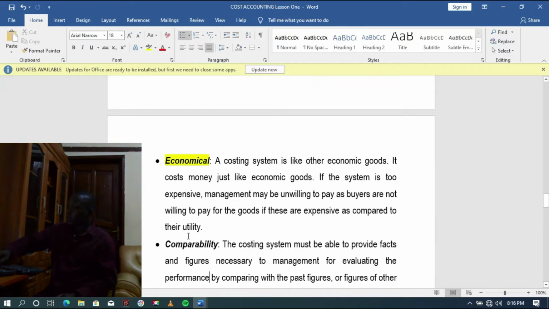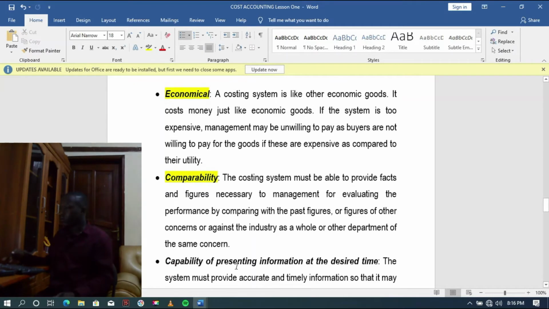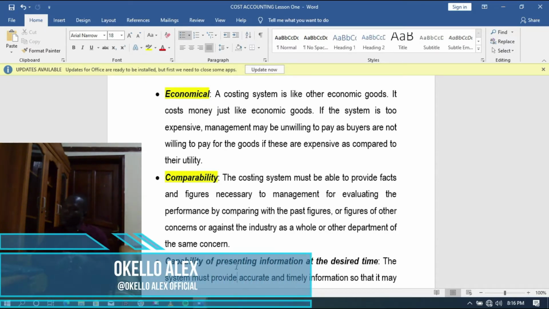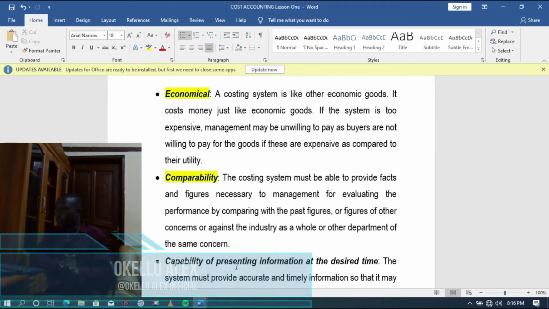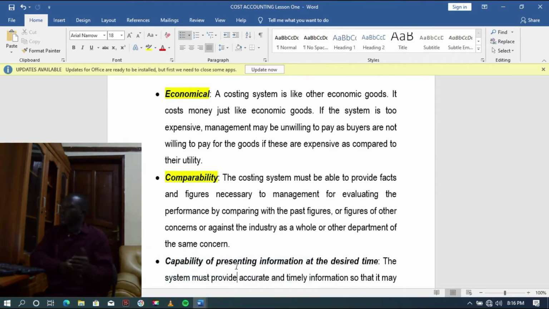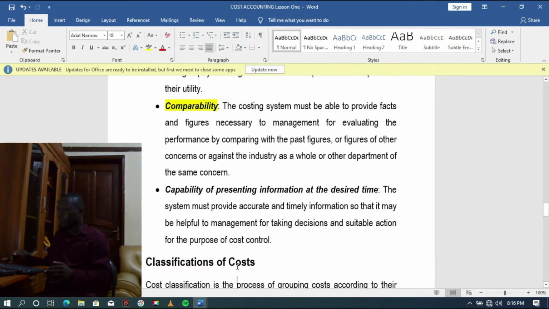Then comparability. As we said, you must look at the capacity of your system to hold information that enables you to compare your performance levels in different periods against another period. In the previous period, maybe against the current period, or compare your level of performance in terms of cost management with costs of other firms in the same industry, for purposes of evaluating your position in the industry in terms of cost management.